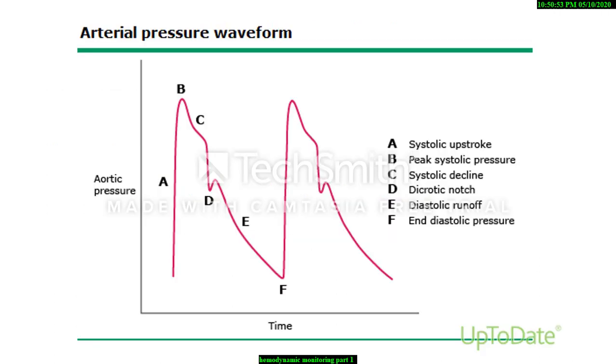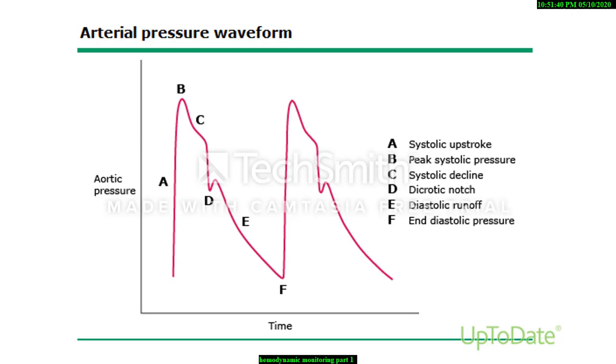The normal arterial pressure waveform consists of systolic phase, the dicrotic notch, and diastolic phase. The systolic phase corresponds to the opening of the aortic valve, the dicrotic notch represents the closure of the aortic valve, and diastolic phase represents the distal runoff of blood into the peripheral circulation. The peak is the systolic blood pressure, also called tidal wave, nadir is diastolic blood pressure, and area under the curve is mean arterial pressure.